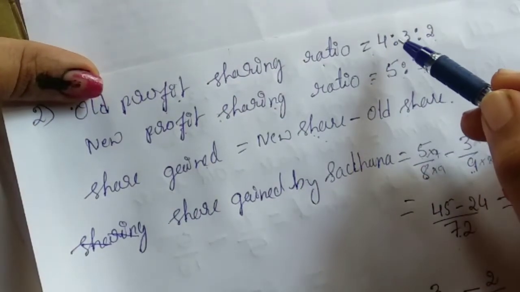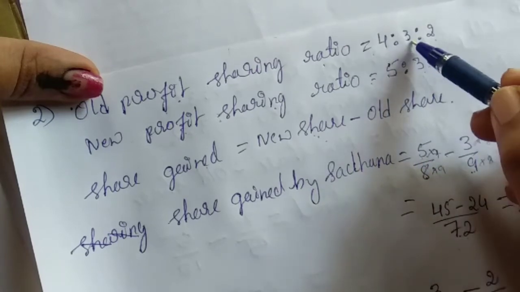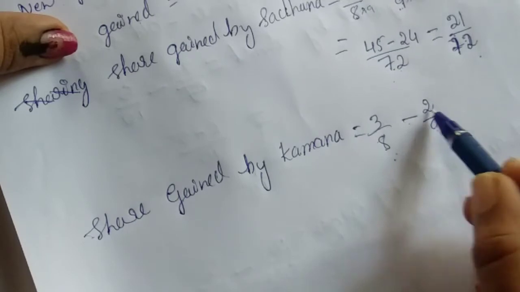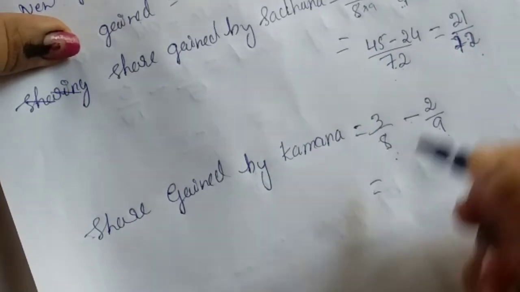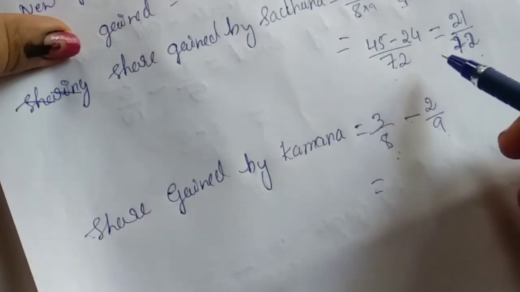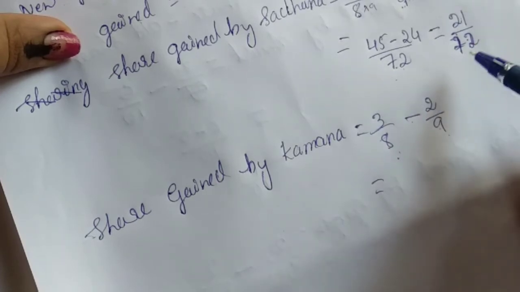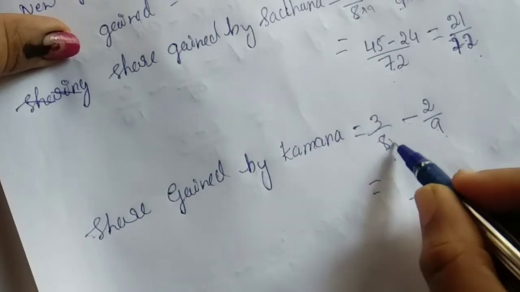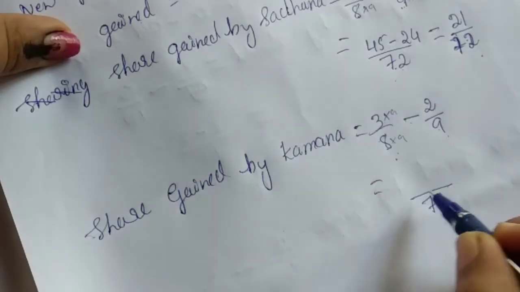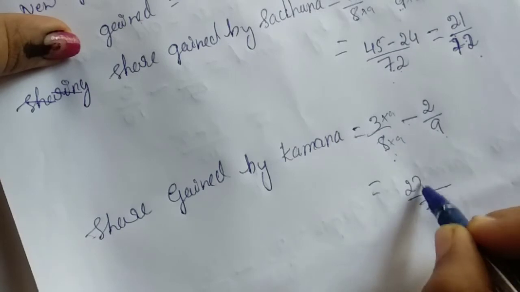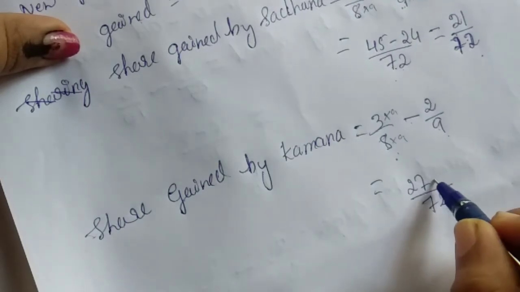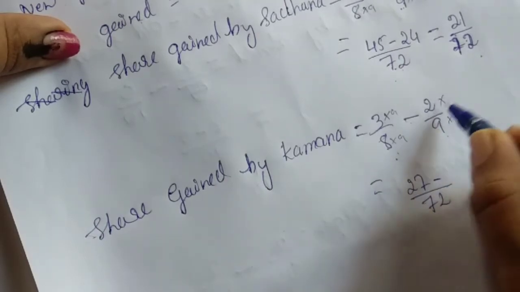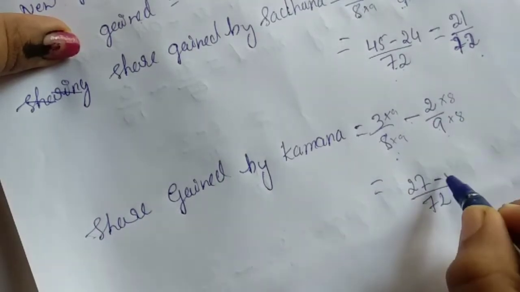How did we get 9? 4 plus 3 plus 2 is 9. So 3/8 minus 2/9. Like the before fraction, we will do the same thing now also. 8 9s are 72. 3 9s are 27. 27 minus 9 8s are 72, 2 8s are 16.